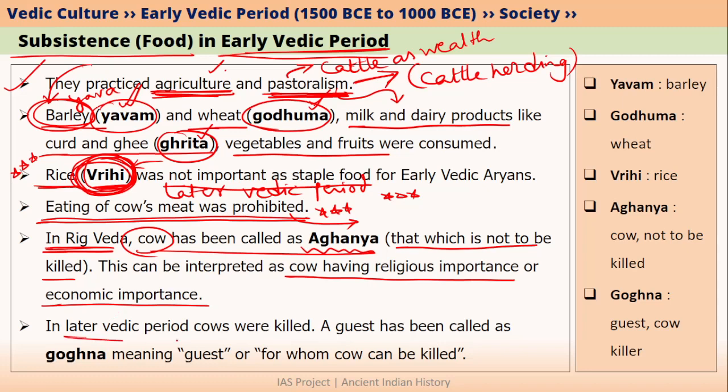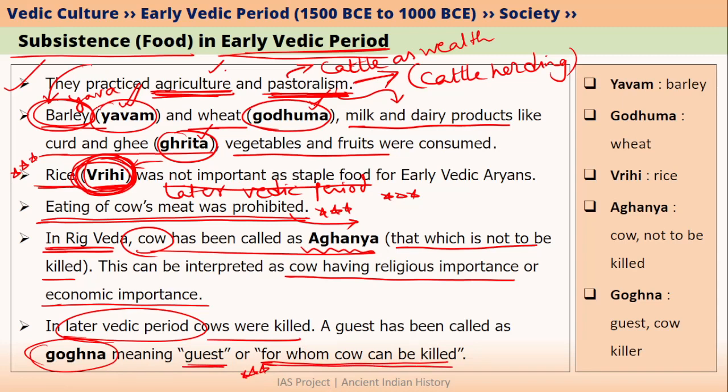However, during the later Vedic period, this has changed. Cows were killed in the later Vedic period. How do we know this? We know this because a guest has been called Gogana. The literal meaning of Gogana is one for whom the cow can be killed. Very important from the point of view of prelims. So in the Vedic period, a guest has been called one for whom the cow can be killed.